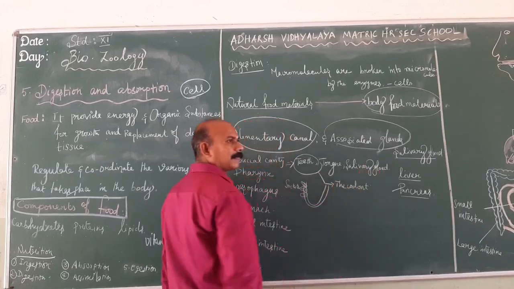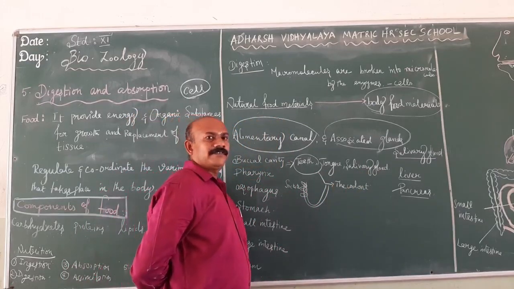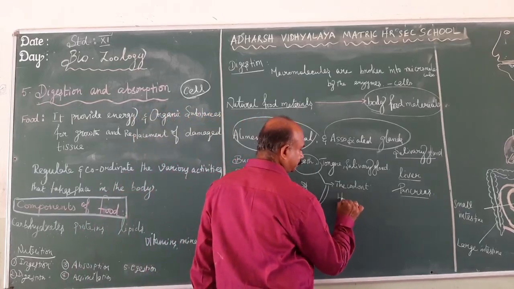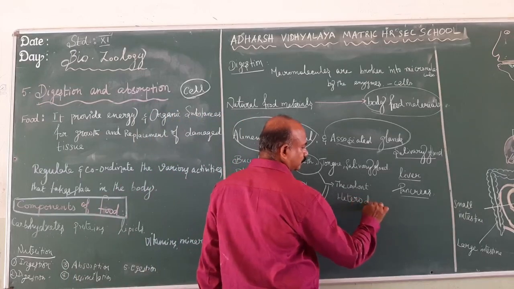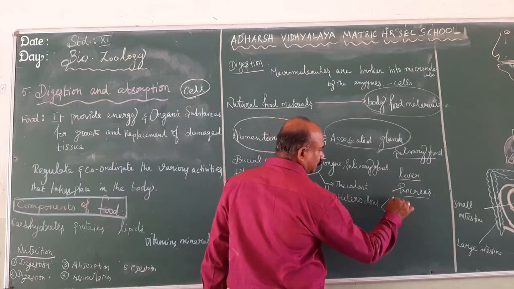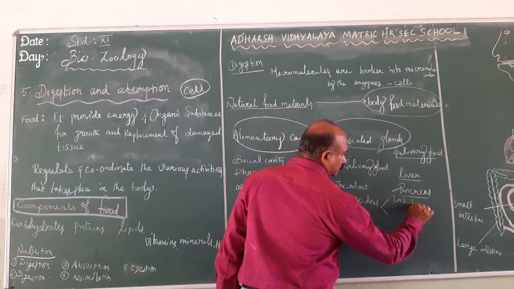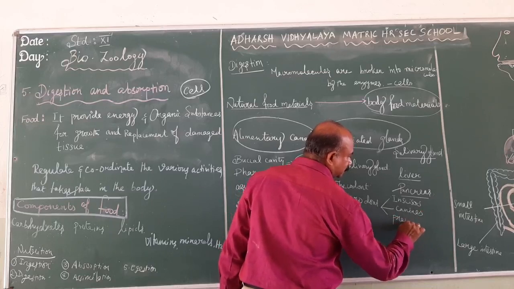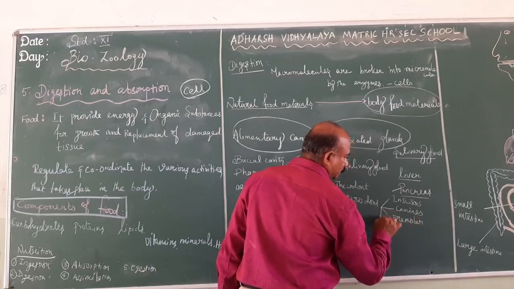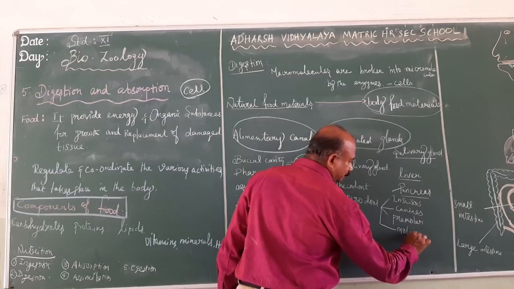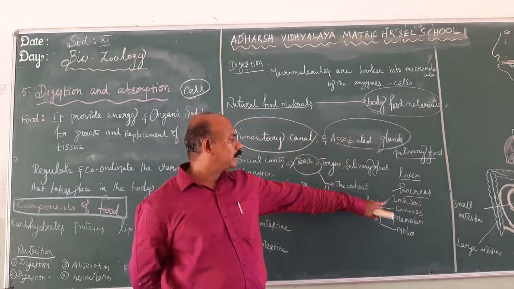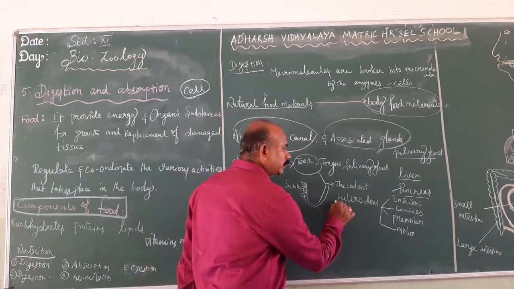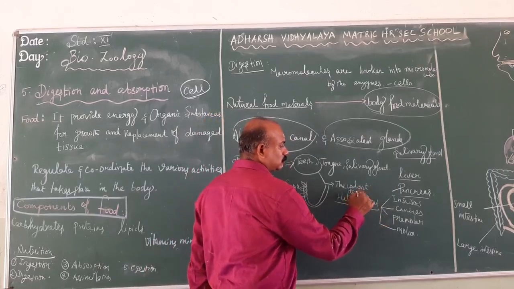Then four different types of teeth are present, which is known as heterodont: incisors, canines, premolars and molars. So four different types of teeth are present inside the mouth, and this is known as heterodont. Hetero means different, dont means tooth.